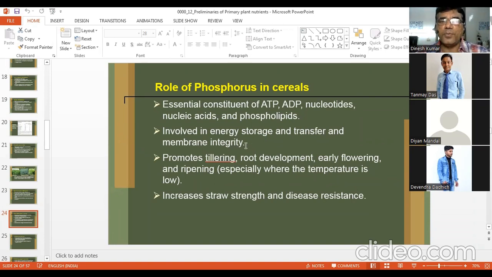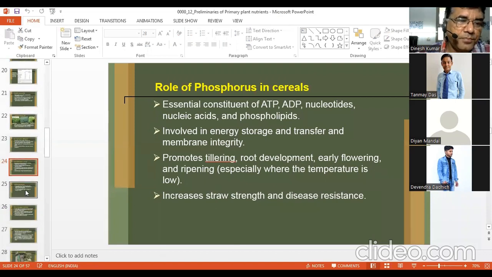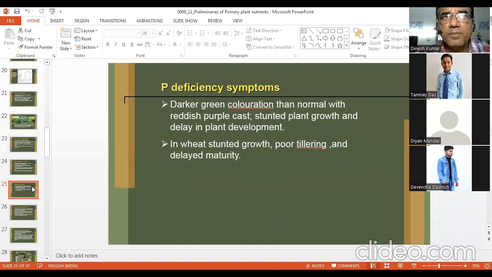And phosphorus also promotes tillering, root development, early flowering, and ripening, especially where the temperature is low. Increases straw strength and disease resistance. Like potassium, it also increases straw strength. And P deficiency symptoms are like this: darker green coloration than normal, means you will get dark green leaves with reddish purple cast. Some coloration will be there on the leaves, stunted plant growth and delay in plant development. In wheat, stunted growth, poor tillering, and delayed maturity.